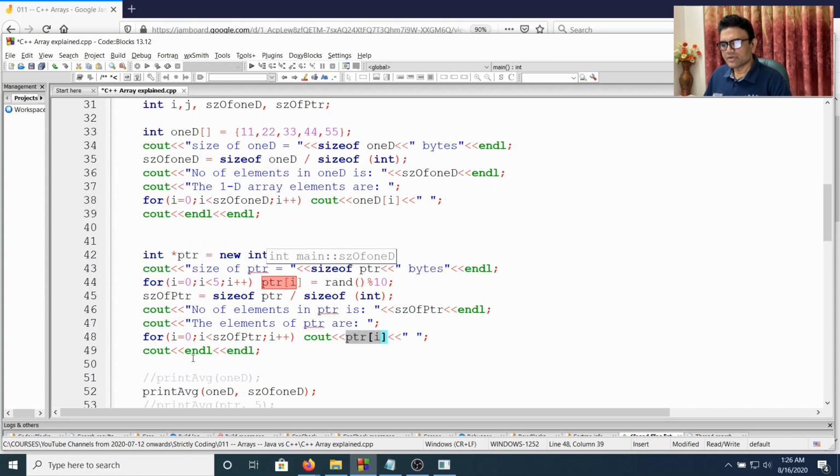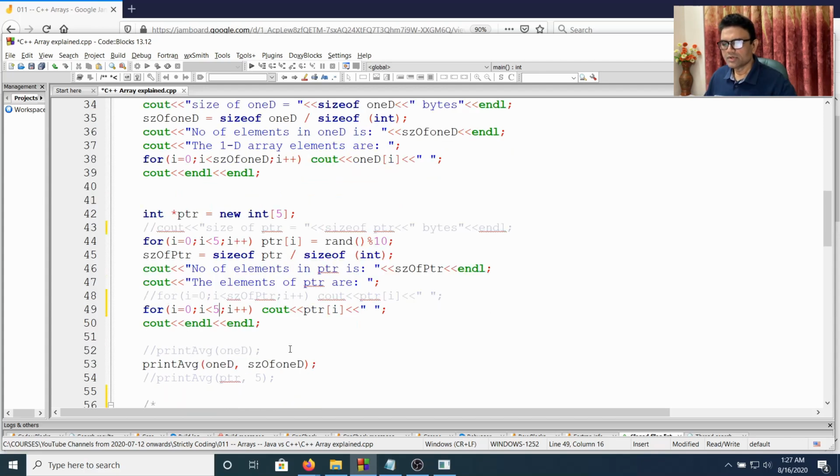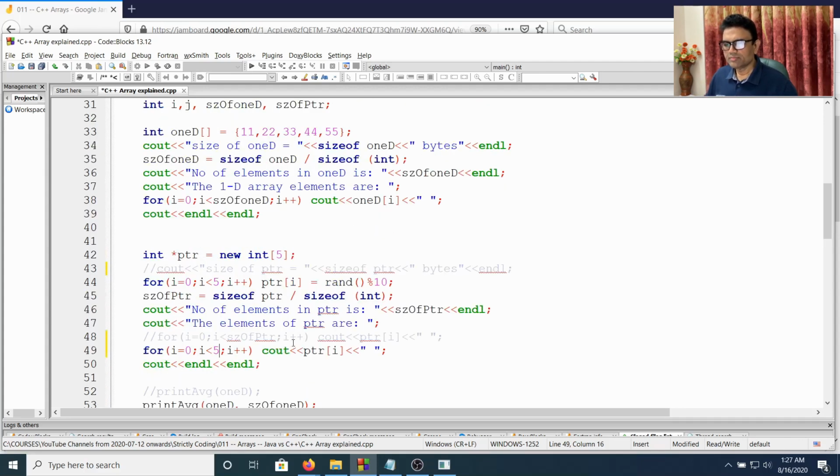Now if I try to show you, I'm storing some random value up to 10 to ptr after allocating, okay. Now let me comment this and let me show the elements of the ptr, okay. So let's say this is 5. Okay, so we are going to print the ptr.